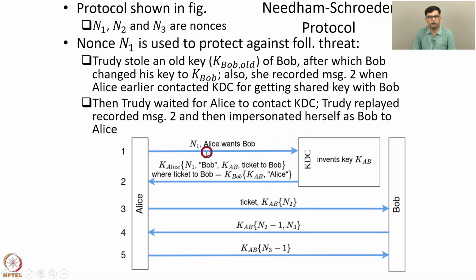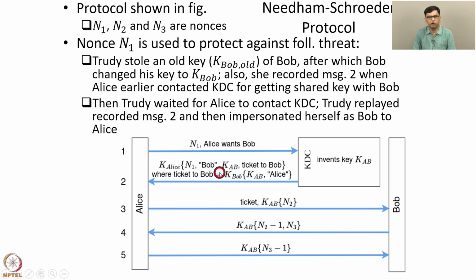When Trudy sends this old recorded message 2 to Alice, Alice then extracts the ticket from it. Notice that this ticket is encrypted with Alice's key, so Trudy cannot directly obtain the ticket. But when this message reaches Alice, Alice decrypts this message and obtains the ticket, and then Alice initiates a communication with Bob. Now Trudy intercepts that communication as well. Trudy impersonates Bob's network address. So this message reaches Trudy. Now Trudy has obtained the ticket.